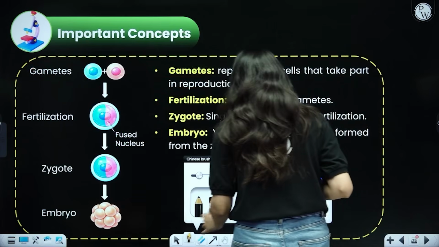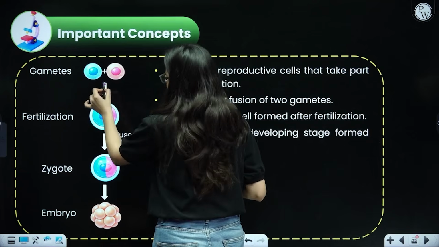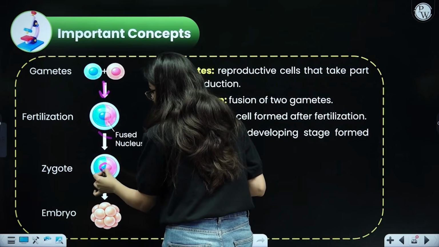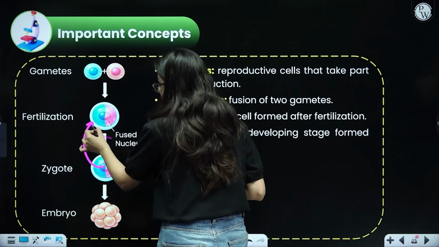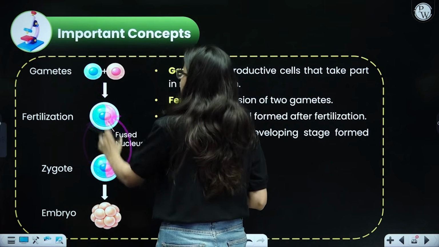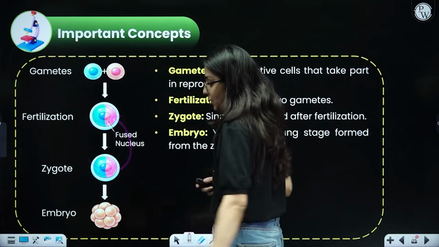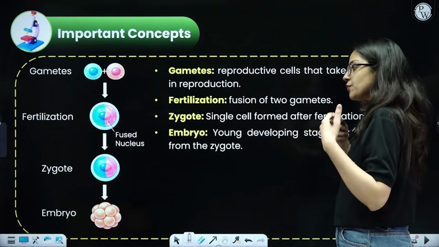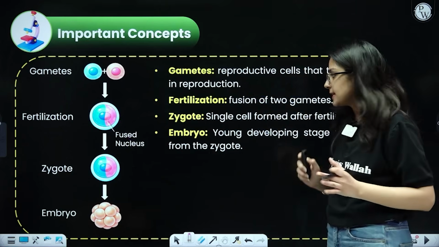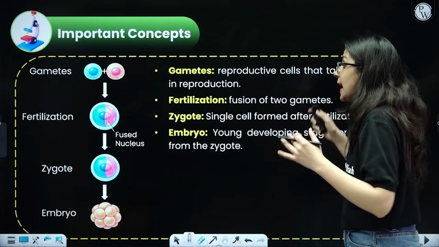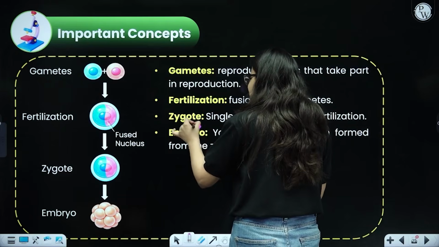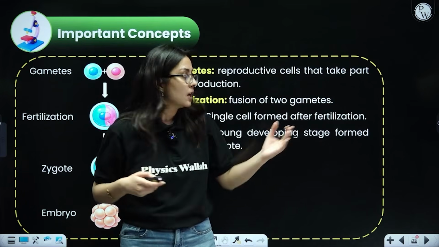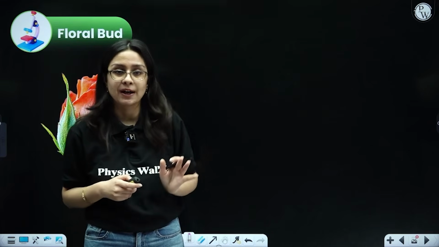Over here, you can see that there are two gametes present. When the gametes fused, they formed a single cellular structure called the zygote. See, it has the nucleus of both of them, right? There is a blue nucleus and a pink nucleus. So that means it has received the nucleus from both the gametes. It forms the embryo-like structure. Gametes are reproductive cells that take part in reproduction. Fertilization is the fusion of two gametes. Zygote is a single cell structure which forms after fertilization, and embryo is formed from multiple cellular divisions of the zygote. Okay, now this is the whole thing that you need to remember because questions can sometimes be asked from the definition part also.